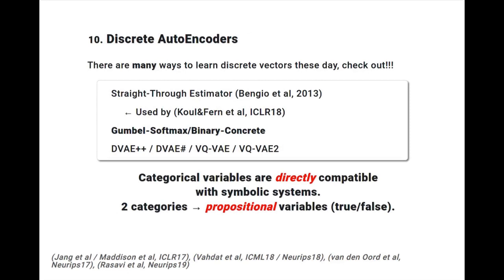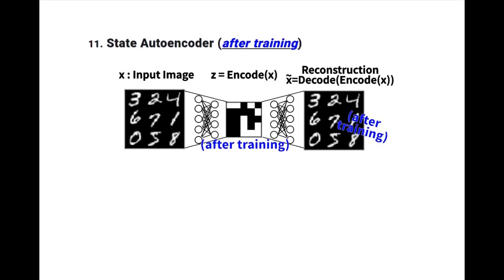These days, however, there are several discrete autoencoding methods that are available. The 6 examples I showed in this slide all provide categorical variables that are directly compatible with symbolic systems. We use Gumbel softmax and binary concrete. However, the only difference between these is the training stability and performance. The state autoencoder after the training contains a discrete binary latent space and then reconstructs the same input.